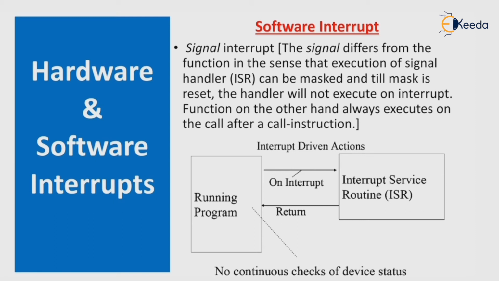Here, a signal interrupt differs from a function in the sense that execution of a signal handler can be masked until the mask is reset. The handler will not execute on the interrupt. A function, on the other hand, always executes after the call instruction.